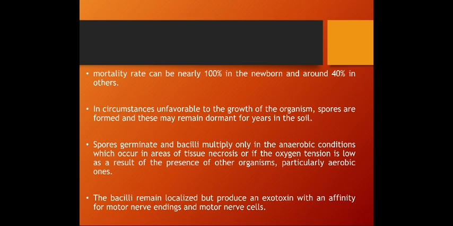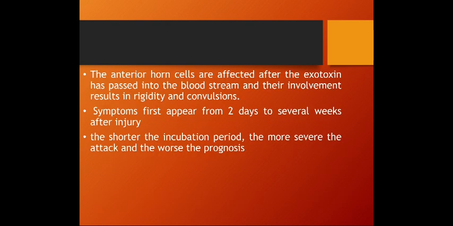So all the problem is caused by the exotoxin produced by this microorganism. This exotoxin has affinity to the motor neuron cells and also to the motor nerve, and this is the cause of the trismus and other clinical features, as we will see here.